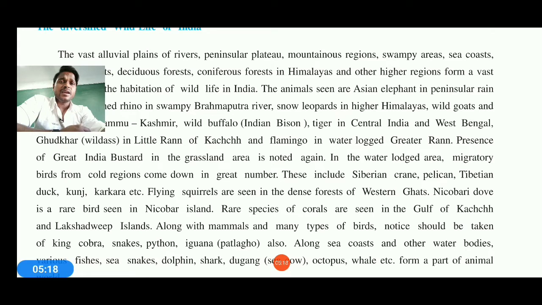And apart from that, in the waterlogged areas, migratory birds flock from different countries, and that can also be easily seen by you. So that is how we can say this forest and forest location is very beautiful in India, and we need to save them, we need to protect them.